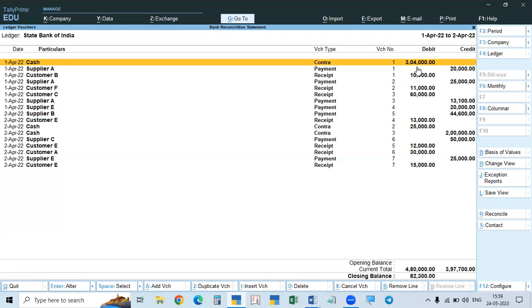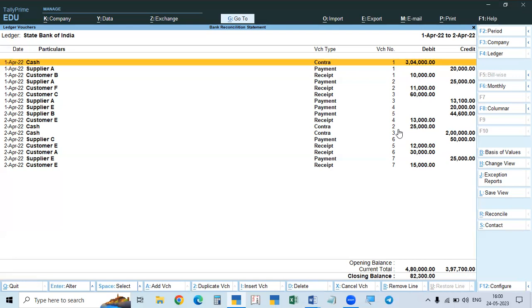That is one. Another one is fraud by the staff. Sometimes our staff will withdraw money from the bank and will not give the money in the office. So it is recorded in the bank, but we have not received the money, and the accountant will not record the withdrawal. In such a case, it is a fraud. If you reconcile, we can see the difference: the amount is withdrawn from there, but we have not received the money, that means it is not recorded in our book. So why is it not recorded? Who got that money at that time? Like that, you can find out any fraud by the staff.